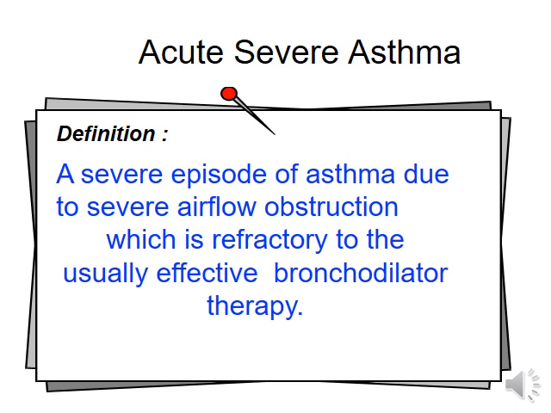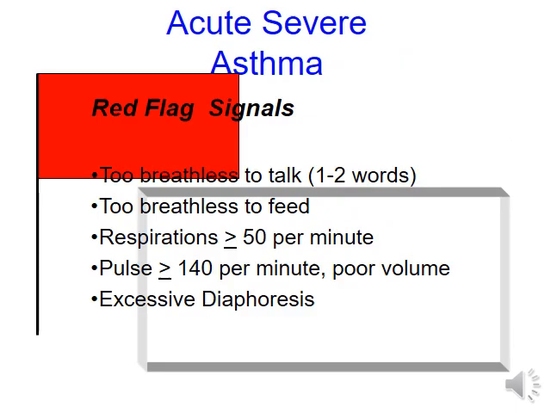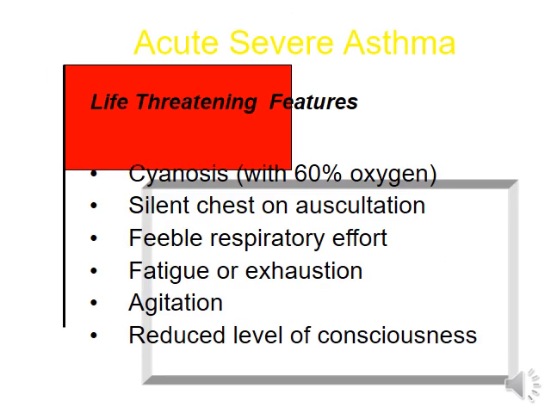Acute severe asthma: an acute severe episode of asthma due to severe airflow obstruction which is refractory to the usually effective bronchodilator therapy. Red flag signs: too breathless to talk, too breathless to feed, respiration more than 50 per minute, pulse more than 140 per minute, poor volume, excessive diaphoresis. Life-threatening features: cyanosis, silent chest, fever, poor respiratory effort, fatigue or exhaustion, agitation, reduced level of consciousness.